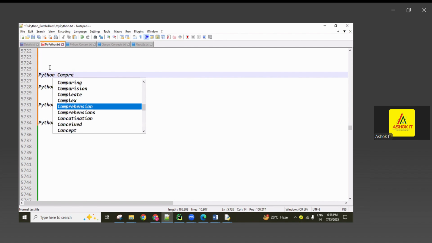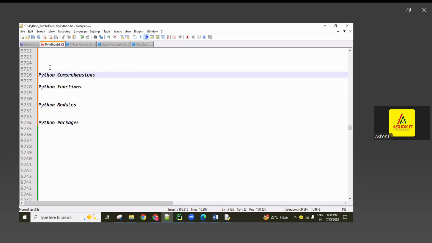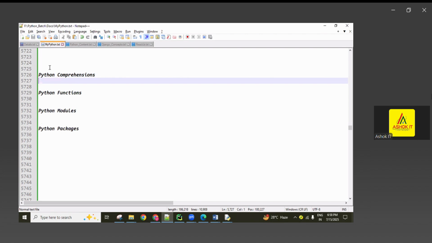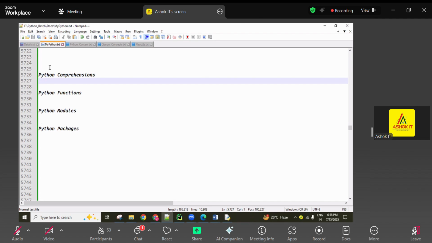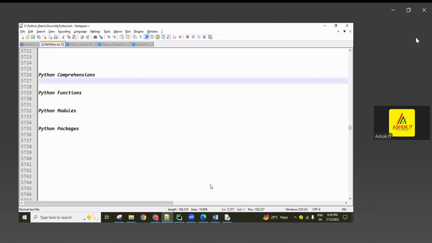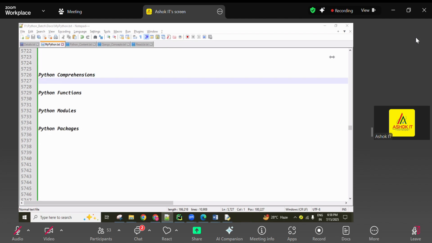Simply Python comprehensions concept. Come on, let me know how many types of comprehensions there are in Python. Are you remembering? How many types of comprehensions are in Python? We have 4 types of comprehension.